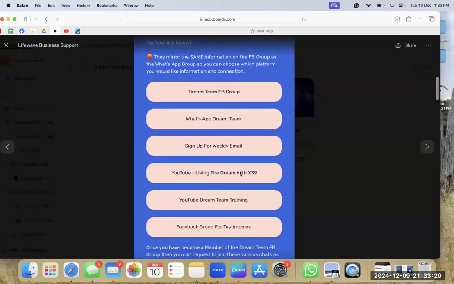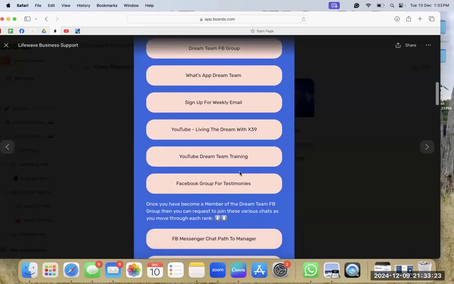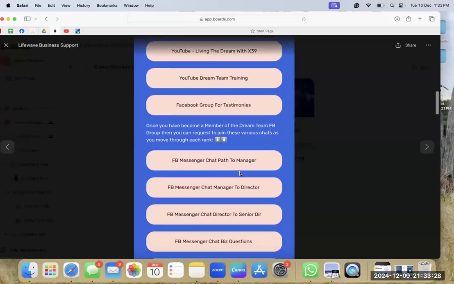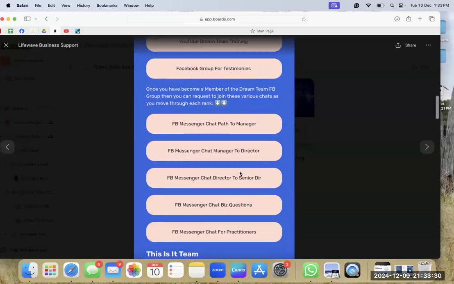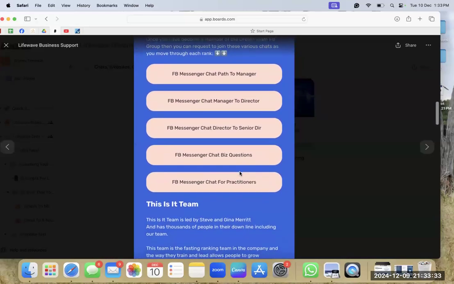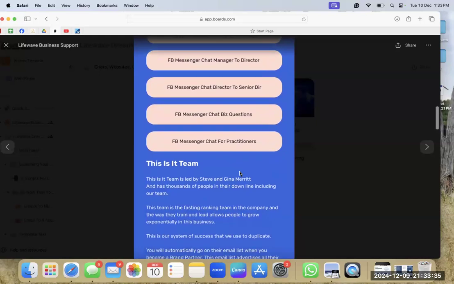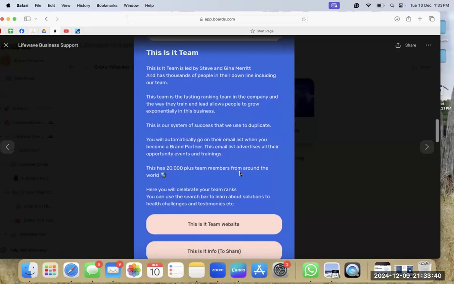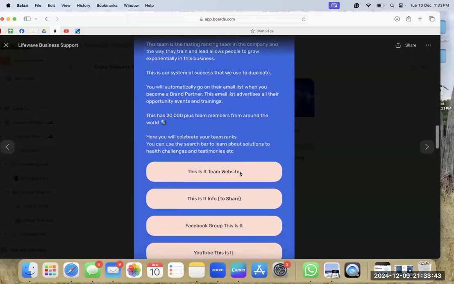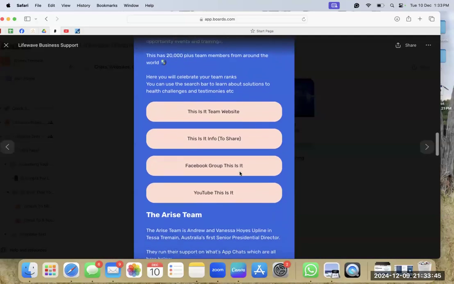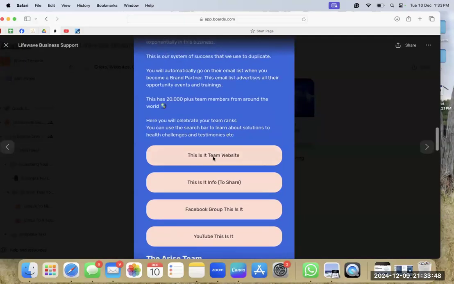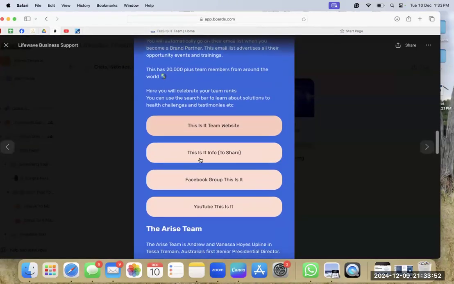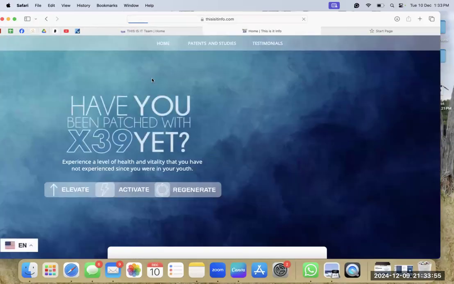You choose where to build your business, Facebook or WhatsApp. If you get overwhelmed by WhatsApp notifications, just switch off notifications. If you don't like Facebook, then you can do this via information on WhatsApp. But we are part of a few very key teams. And so as you read line by line through this particular site, you'll click on each of those and it will take you through to the various links you need to get connected into your business. So it's a big email list, but it's worth reading through one step at a time.